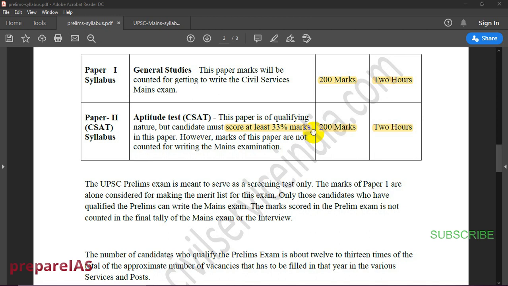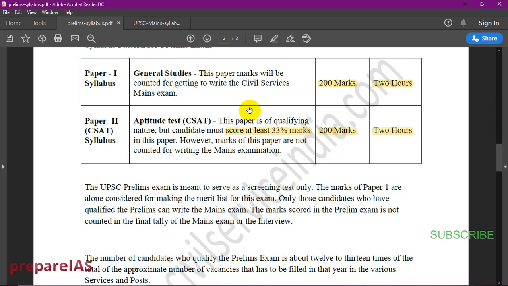So you have to get at least 33% marks in paper 2, which means you have to qualify the paper. You don't have to score more, and you can't boost anything. You just have to qualify it. So your scoring area will be paper 1. For paper 1, you have to score well and you have to be very wise in this, because there is a negative marking scheme. For every wrong answer, you will have a negative marking of 0.33.